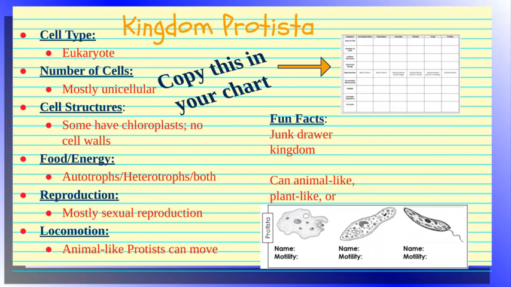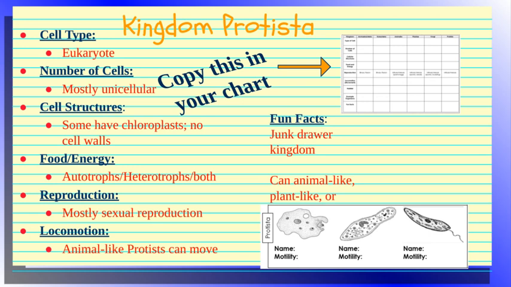Okay, so again, they're eukaryotes. They're mostly unicellular. Some will have chloroplasts. Those will do autotrophic, getting energy as an autotroph. They do not have cell walls. So like animals, they don't have a cell wall. All right, they get their food. Again, some are going to be autotrophs, some are heterotrophs, some are both. And again, we'll get into that later on in this presentation.